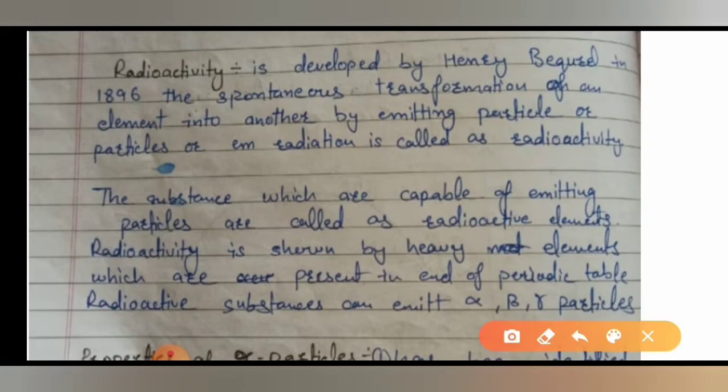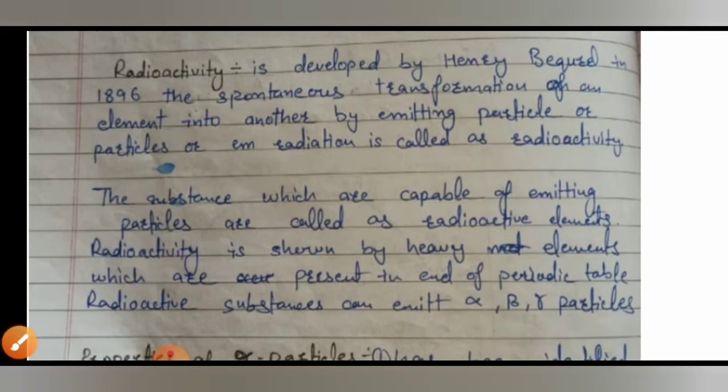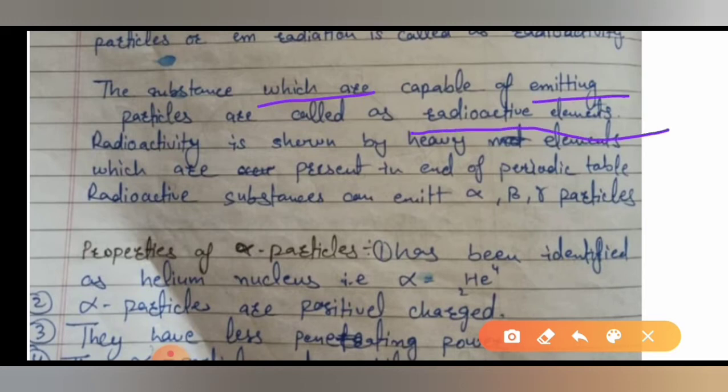For example, if we have an element A and it is converting to element B, obviously it needs to emit some particles, only then it can be converted into another element. So it is emitting some particles and getting converted. This process is called radioactivity. And the substance which is capable of emitting particles is known as a radioactive element.